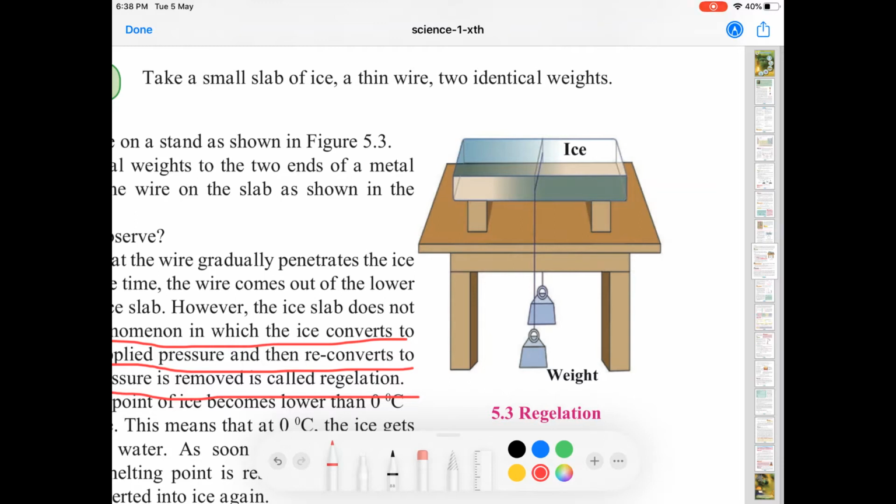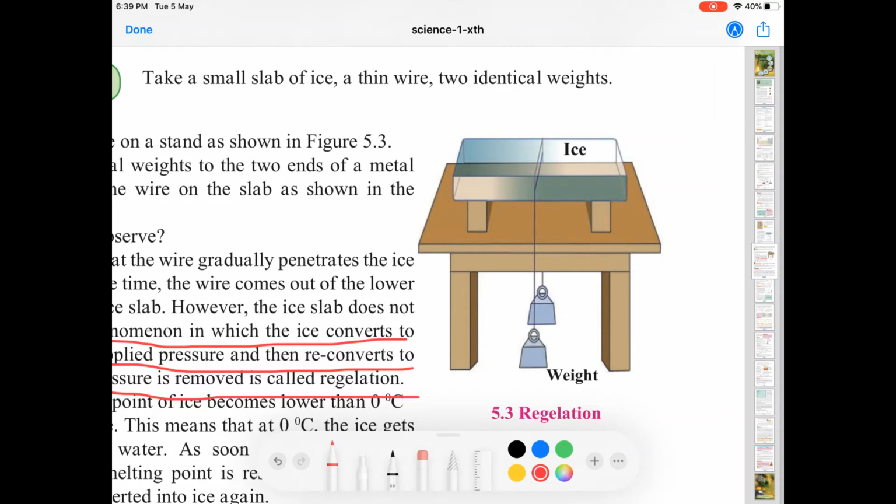So there is a wire, it is passing through the ice slab. It will pass through the ice slab, but the ice slab will not break. Fabulous, is it not? Just imagine like you are cutting your birthday cake. You cut your cake with your knife, but the cake is in one piece. So this is really awesome.